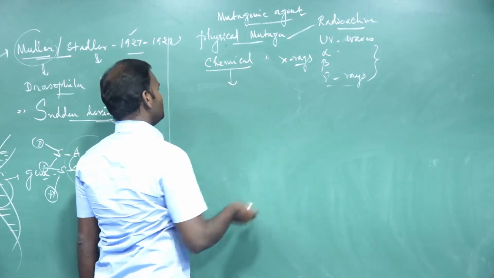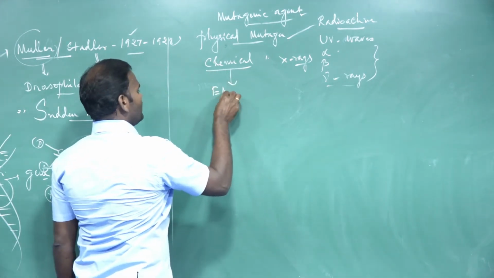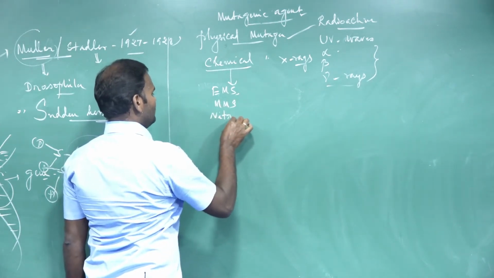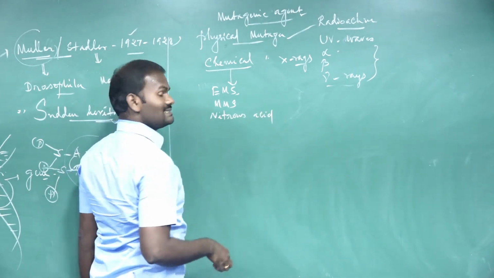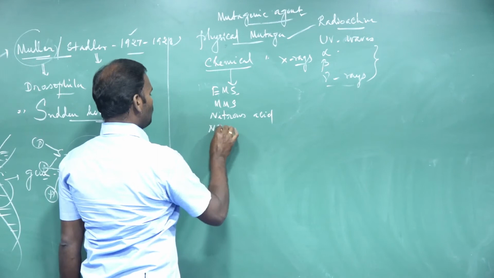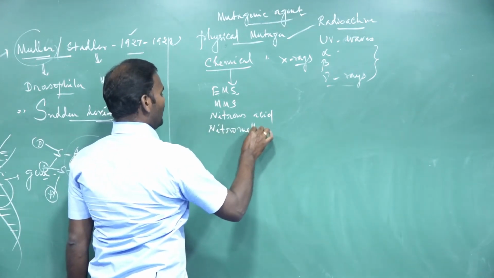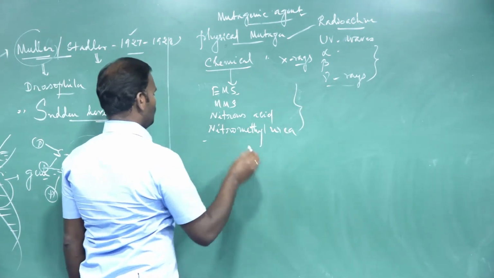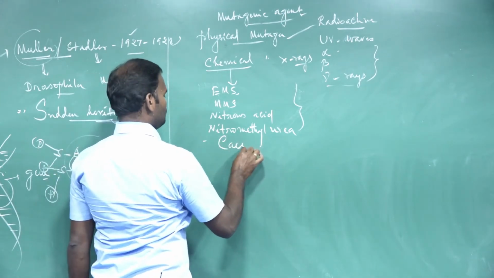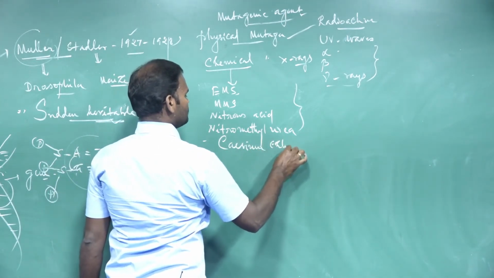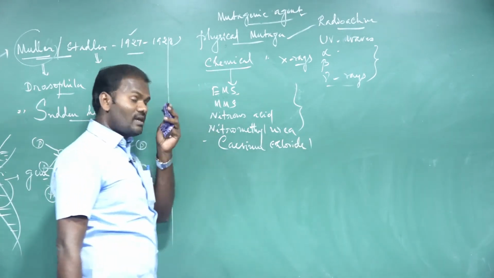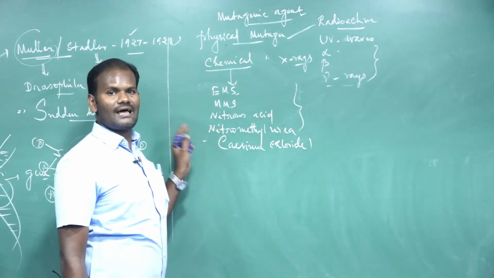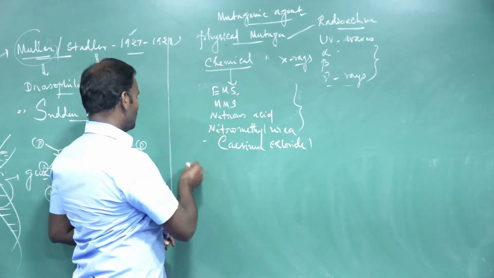Then chemical mutagenic agents. For example, ethyl methane sulfonate, methyl methane sulfonate, nitrous acid, mustard gas, then nitrosomethyl urea, and in addition, cesium chloride. So these are the chemical mutagenic agents that are used to induce desirable mutation in crop plants. Physical and chemical mutagenic agents.